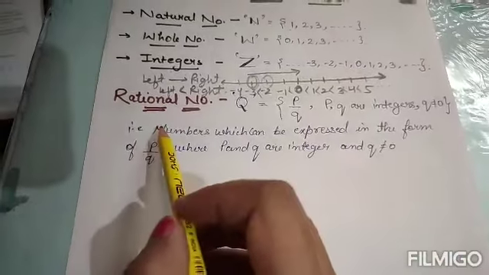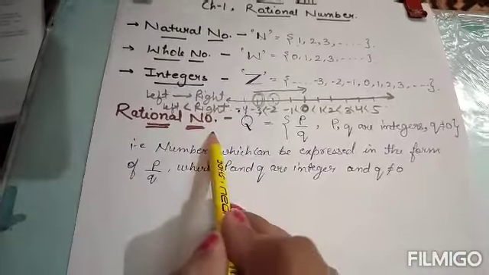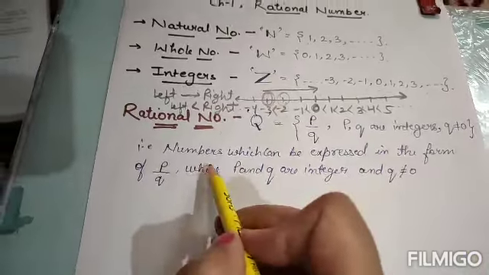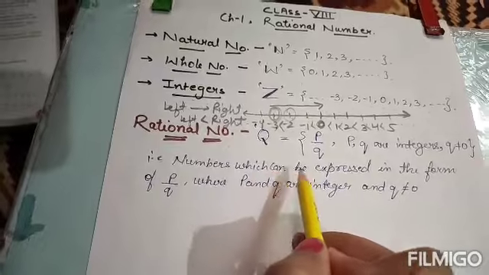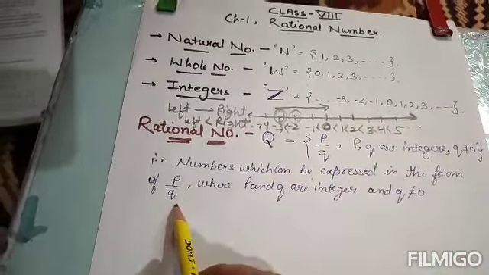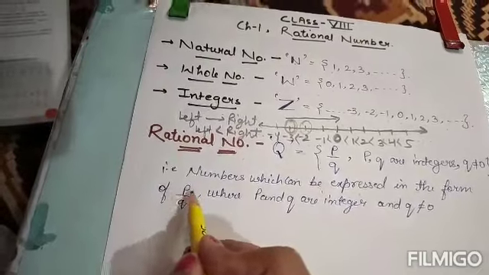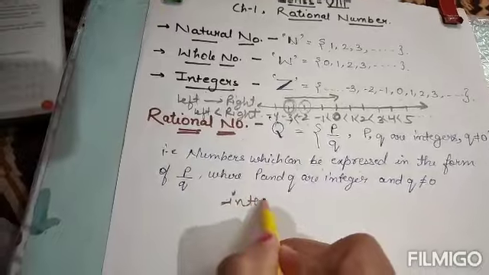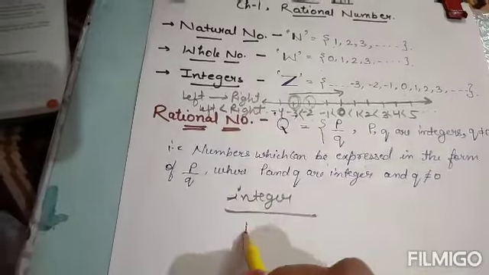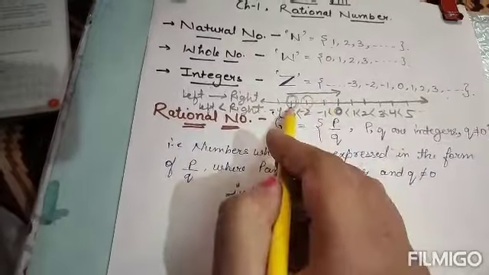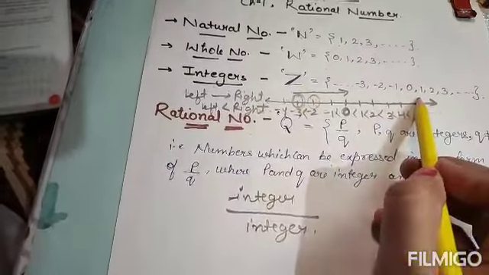Now we will come to our main topic, that is rational numbers. What are rational numbers? Rational numbers are a group of numbers which can be expressed in the form of P by Q. What is P by Q? That means an integer divided by an integer. I've already told you what integers are: all the negative numbers and the whole numbers.